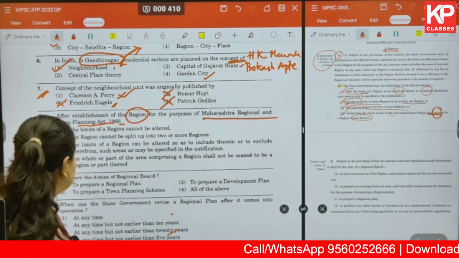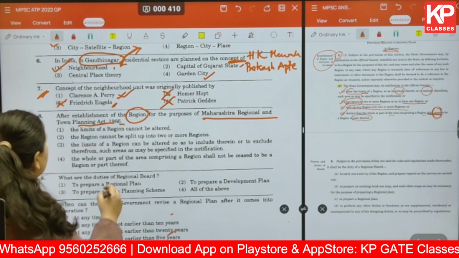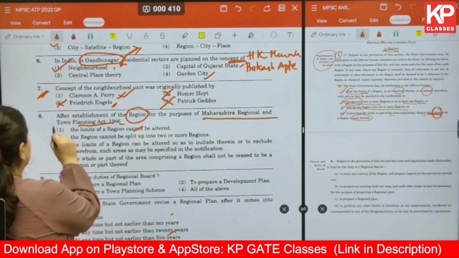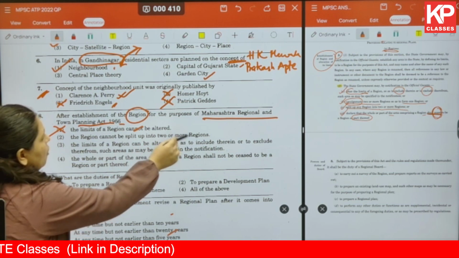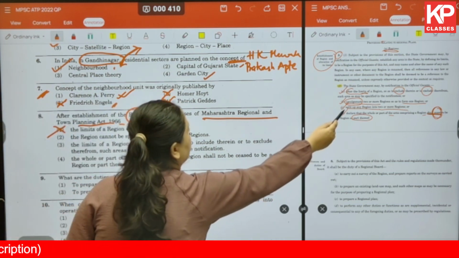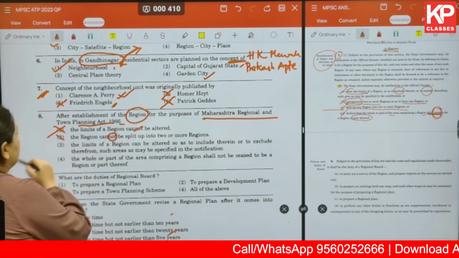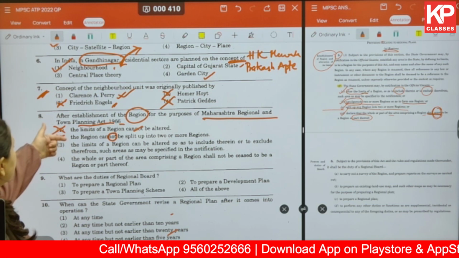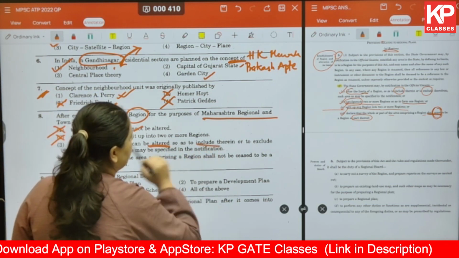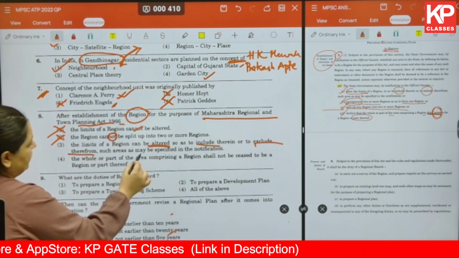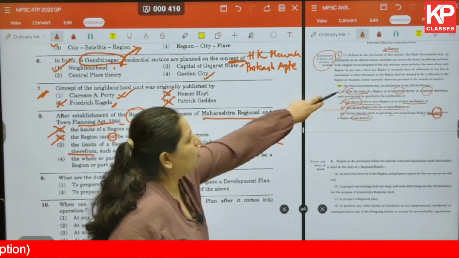Let us look at the question now. The question says the limits of a region cannot be altered. We've already seen that it can be altered, so this is wrong. The next one, the region cannot be split up into two or more regions. We've already seen that under C, it can be split up, so this is again wrong. Then, the limits of a region can be altered so as to include therein or exclude therefrom such areas as may be specified in the notification. This is exactly what the provision says.